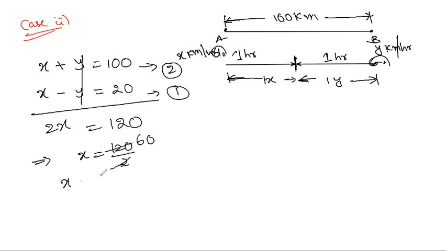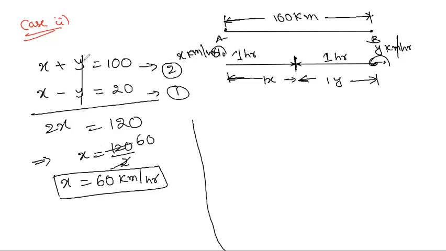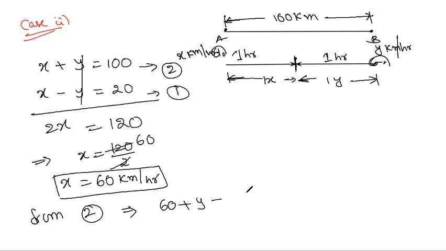Therefore, the speed of car A, the car which started at point A, is 60 kilometers per hour. What is y now? How can you find y? From equation 1 or 2, your wish. Equation 2: you can take 60 plus y is equal to 100. You can transfer 60 to that side. 100 minus 60, how much? 40 kilometers per hour.